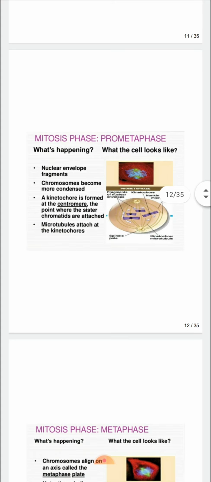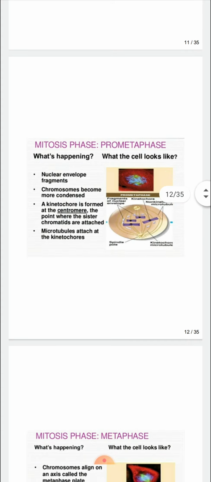Next is the pro-metaphase. Usually prophase is divided into early, mid and late, and after that the metaphase starts. So before that, what happens? Nuclear envelope fragments, chromosomes become more condensed, a kinetochore is formed at the centromere, the point where the sister chromatids are attached, and the microtubules attach at the kinetochores. This diagram shows.